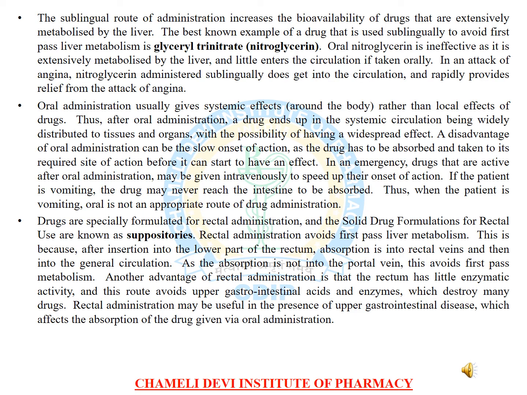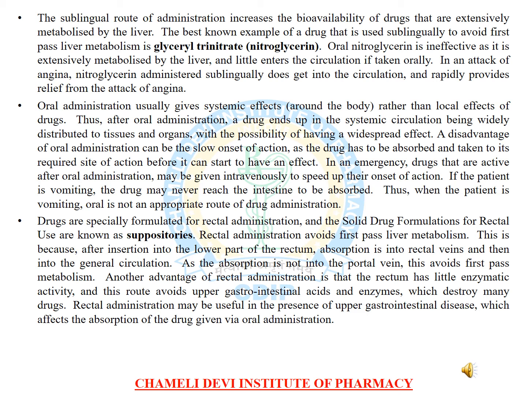The sublingual route of administration increases the bioavailability of drugs that are extensively metabolized by the liver. The best known example of a drug that is used sublingually to avoid first pass liver metabolism is glyceryl trinitrate, nitroglycerin. Oral nitroglycerin is ineffective as it is extensively metabolized by the liver, and little enters the circulation if taken orally. In an attack of angina, nitroglycerin administered sublingually does get into the circulation and rapidly provides relief from the attack of angina.